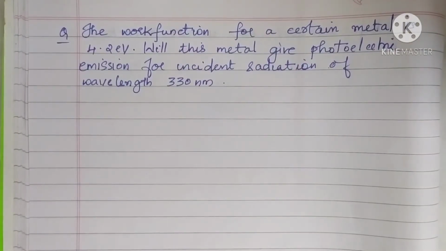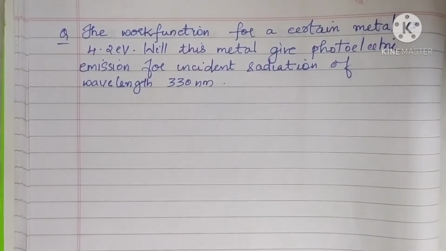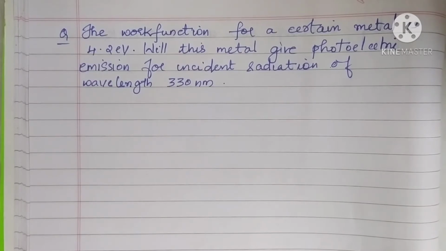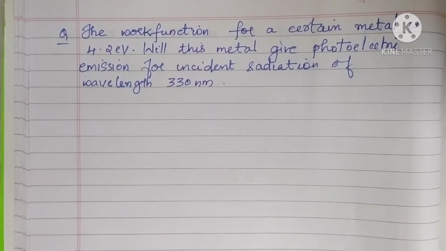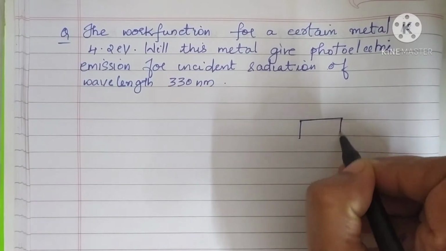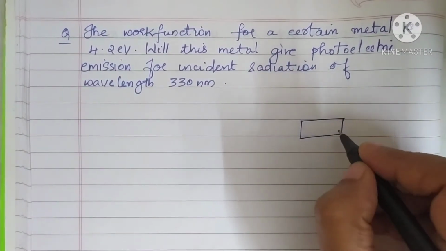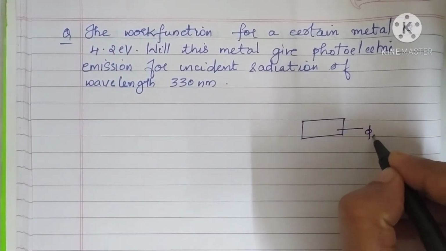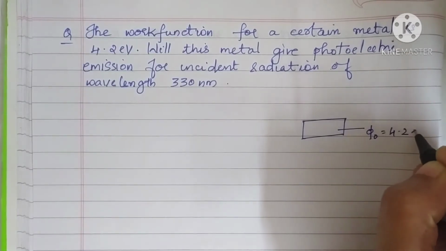So our first question is, the work function for a certain metal is 4.2 eV. Will this metal give photoelectric emission for incident radiation of wavelength 330 nanometer? So you have a certain metal with you, and its work function is 4.2 eV.